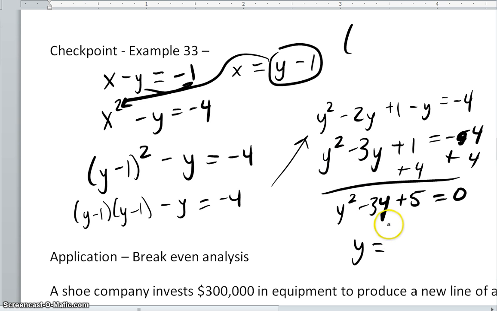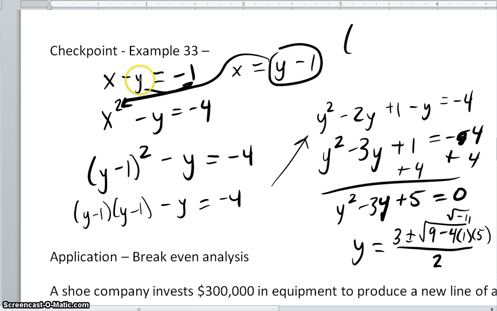Well, we get negative b, so that's 3, plus or minus the square root of b squared, which is 9, minus 4 times a times c, so that's 4 times 1 times 5, all over 2 times a, or 2. Hopefully you can see here that that's going to be the square root of 9 minus 20. So you get the square root of a negative 11. That is a problem. You have no real solutions.